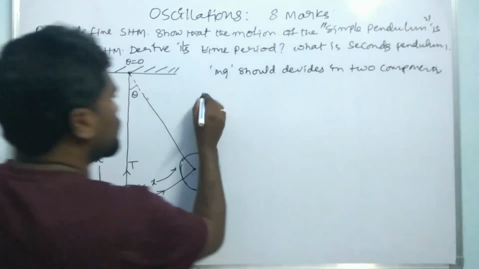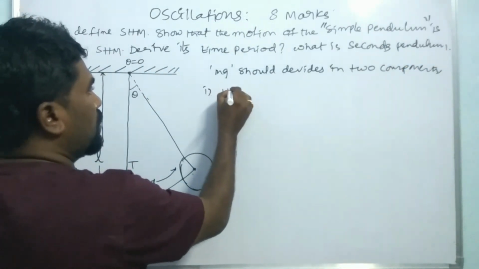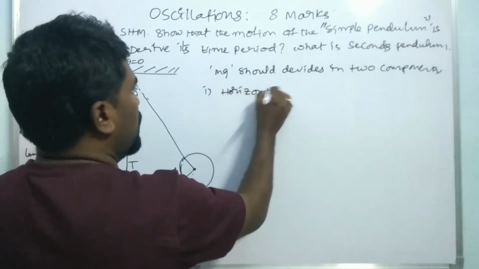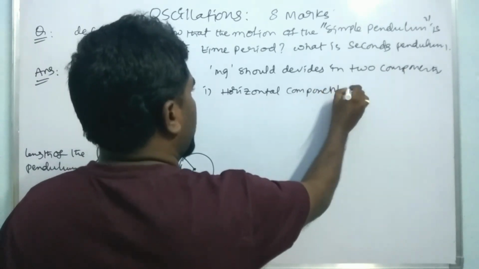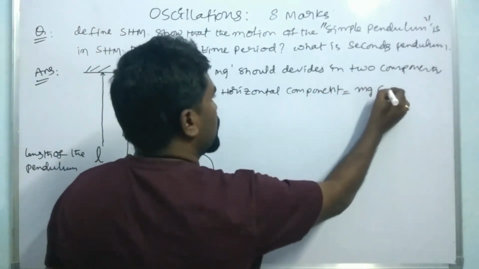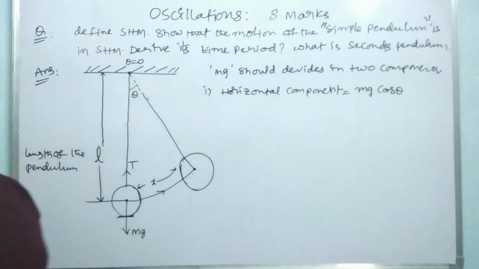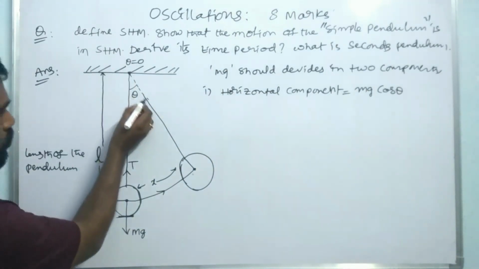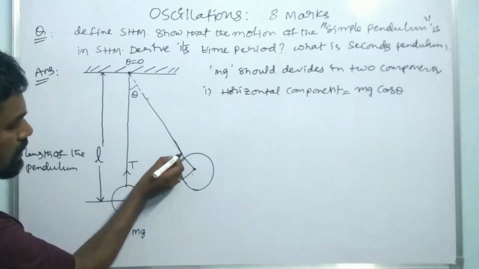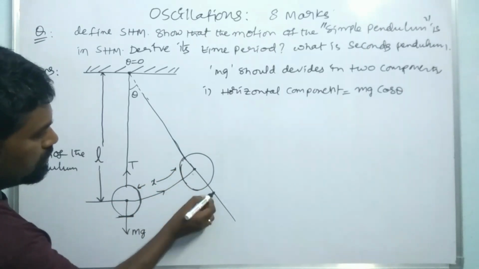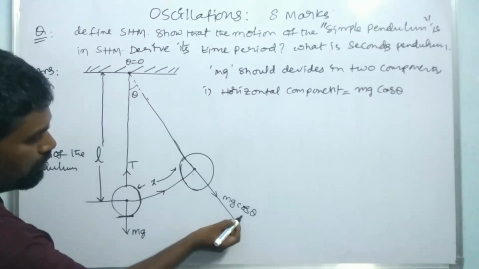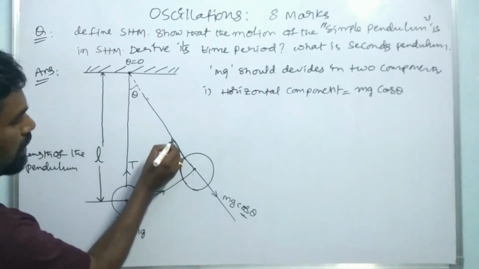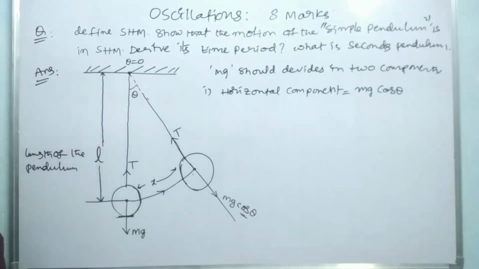First one, the horizontal component, that is nothing but mg cos theta, which is acting towards the thread, the massless inextensible thread. So this is the mg cos theta. It will be balancing the tensional force.